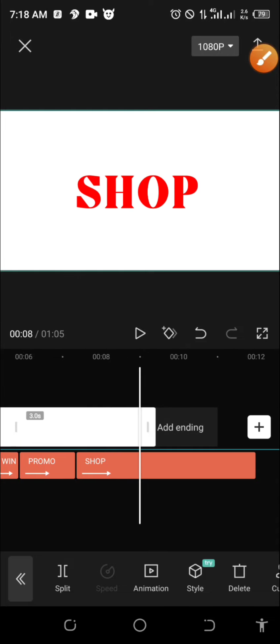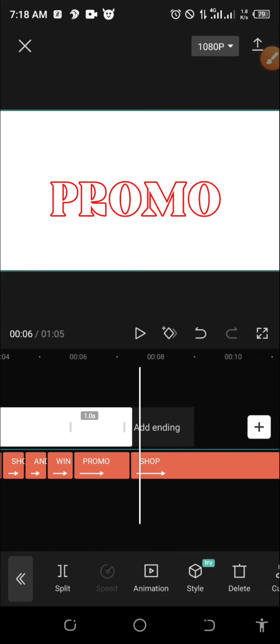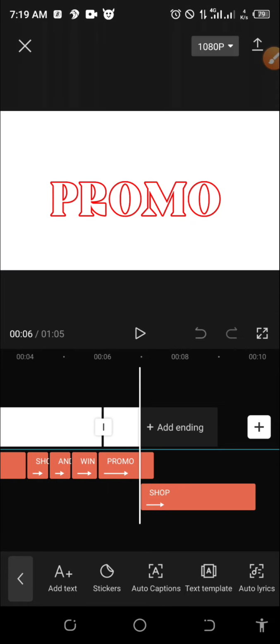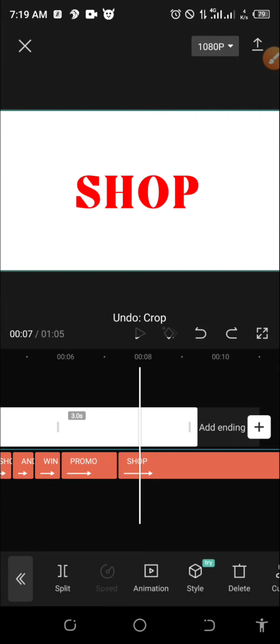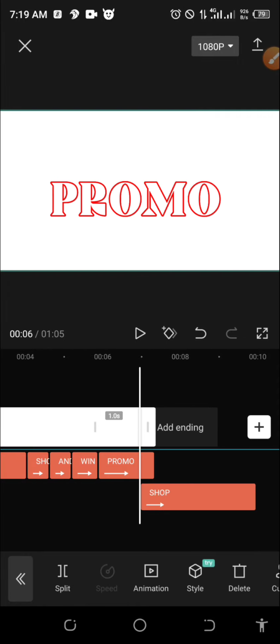So let me click and hold here. I'm clicking on these white images. Then I will put it at the last part of the promo, which is this. That is where it functions as white background. So now, let me undo. Let me do it again. Promo, I will end it here.